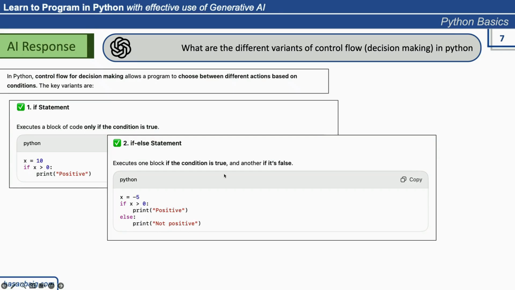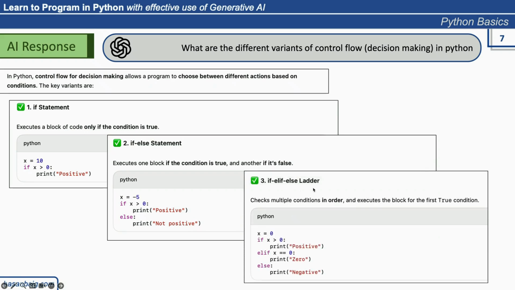Next, we have if else ladder, as I described before. So it tells that it checks multiple conditions in order, and executes the block for the first true condition. Although it is trying to convey that it executes the block for the first true condition, it is still not explicit that it will only be executing that first true condition, and what about the remaining else if conditions.